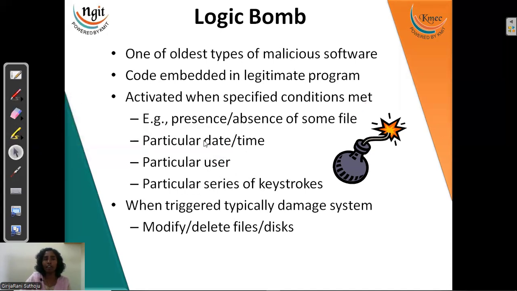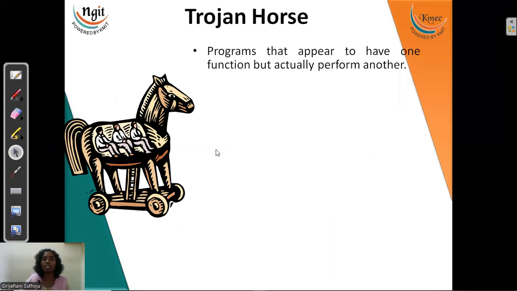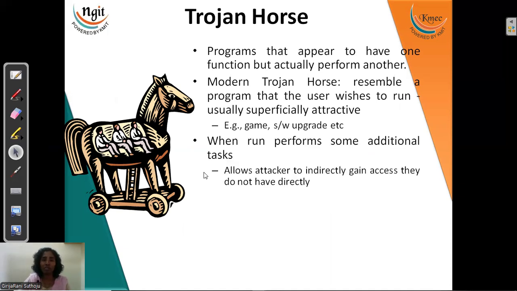Next, we have Trojan horse. So Trojan horse is nothing but a program which will be functioning with a few attractive powers. Like it will be given in the gaming system. So in the gaming system, you will be getting one point, where you will be attracted by yourself and you will click so and so link. So after clicking that, indirectly, if you want to enter into the ABCD website, you will be entering into an XYZ website.